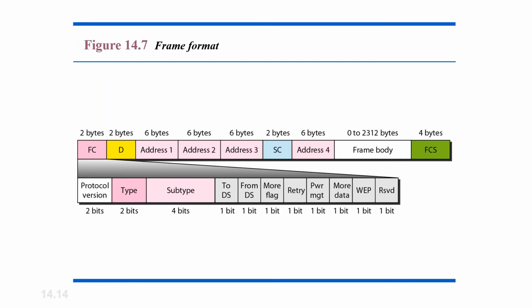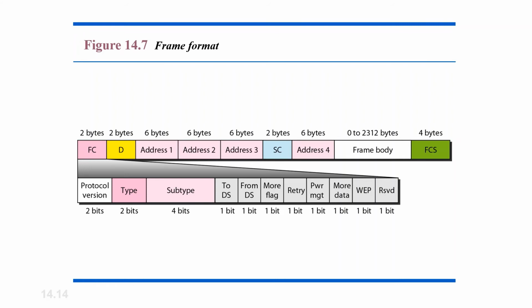The first one is the protocol version. It is 2 bits long and it indicates the current protocol version. The second one is again 2 bits long. It is the type, which determines the function of the frame, that is whether it's a management frame, a control frame, or a data frame. The third one is the subtype. It is a 4-bit long field which indicates the subtype of the frame, like 0000 for association request and 1000 for beacons.